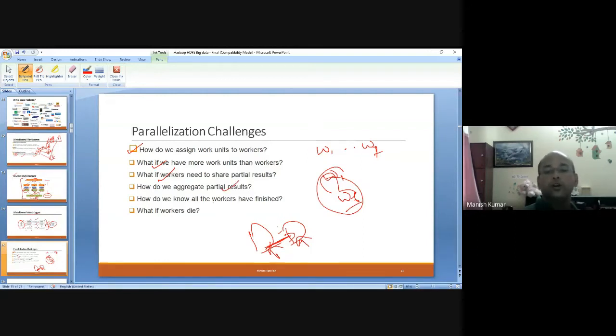How do we know that all workers are finished? And what if workers die? That means if some system fails, then what will happen? Can we handle that? And obviously, as I already told you, because of that only we have replicated the files and data blocks.